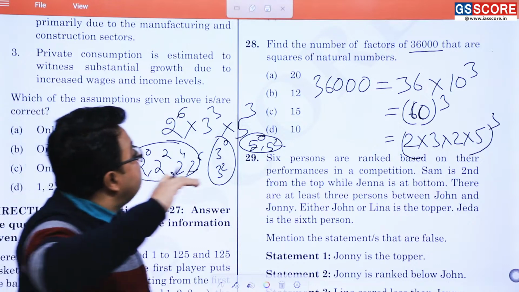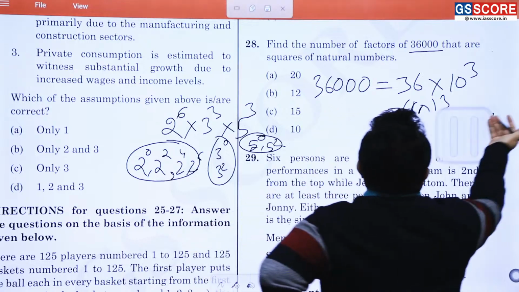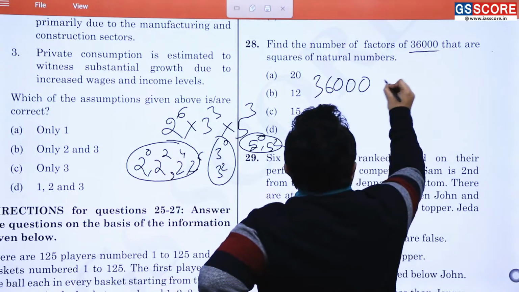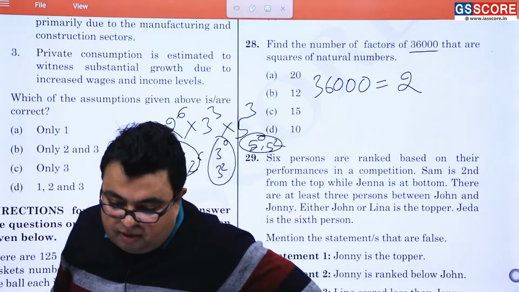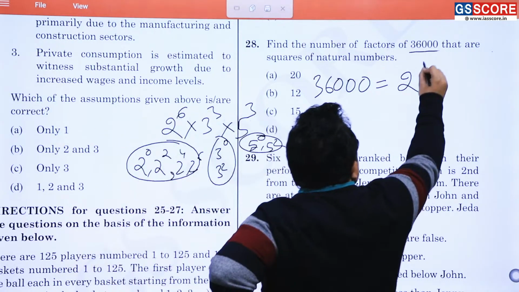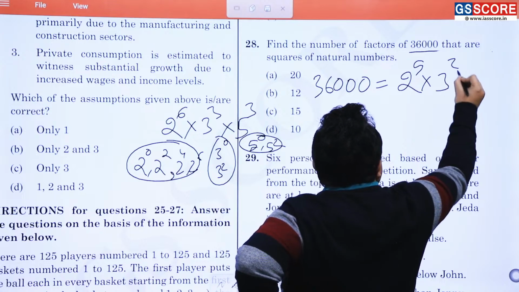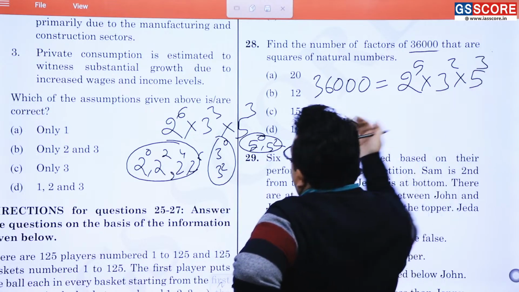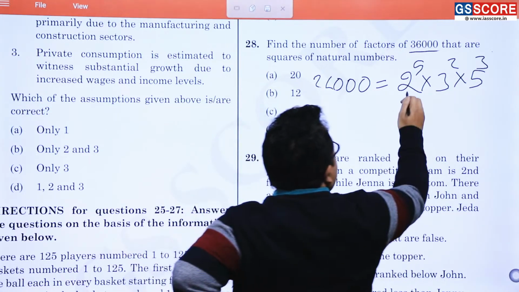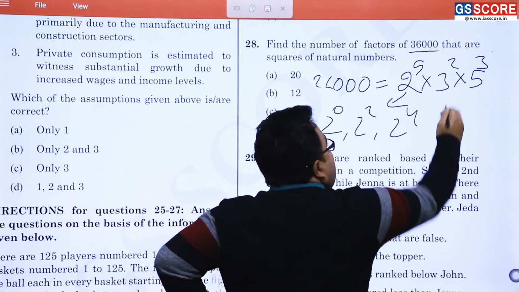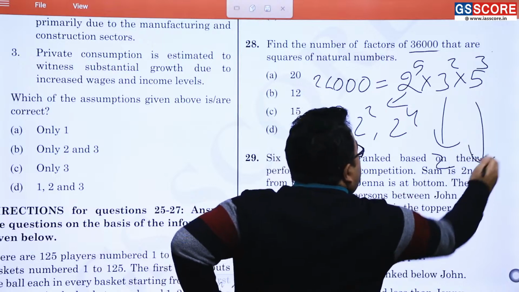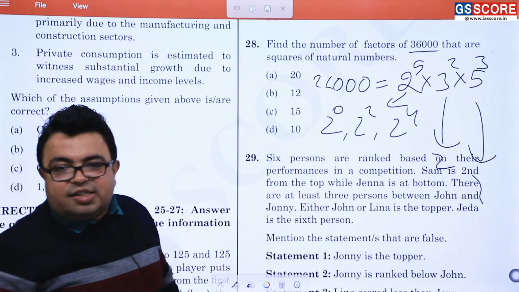36,000. Oh, so sorry. Just simply do it. I am so sorry. 2 to the power what? It is equal to 2 to the power 5 into 3 to the power 2 into 5 to the power 3. Am I correct or not? So now what is the contribution from it? Of course 2 to the power 0, 2 to the power 2, 2 to the power 4. Likewise here 2 contribution, here 2 contribution. So 3 into 2 into 2, 6 such numbers are there.